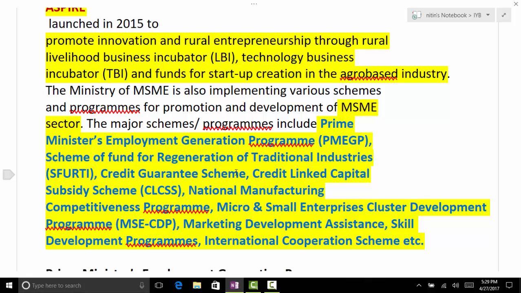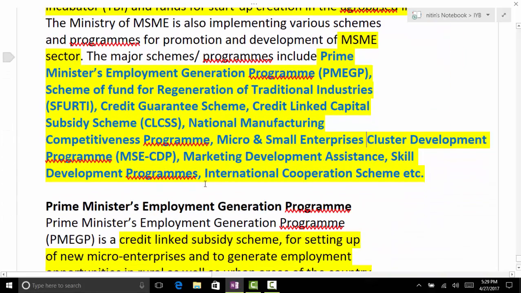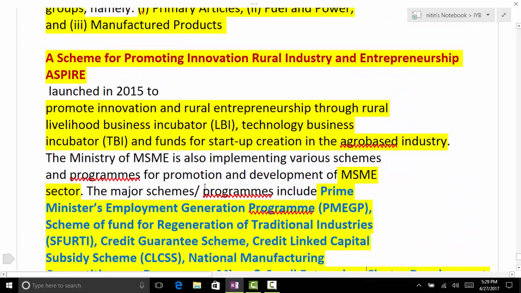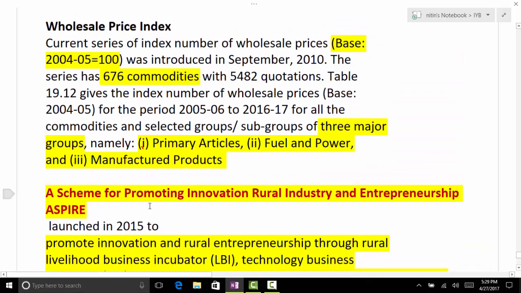So this ASPIRE scheme is not of the Ministry of Agriculture, it's of the Ministry of MSME. So ASPIRE is for both. It can be used for startups. It can be used for MSME as well.